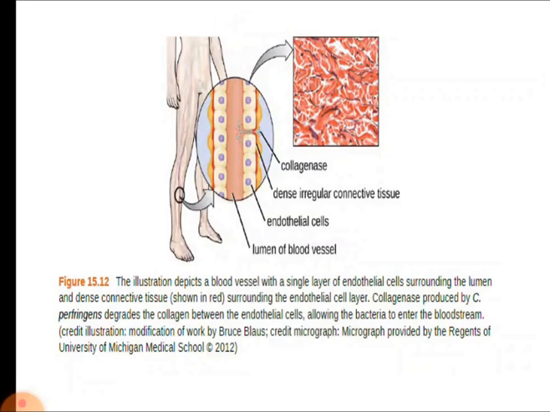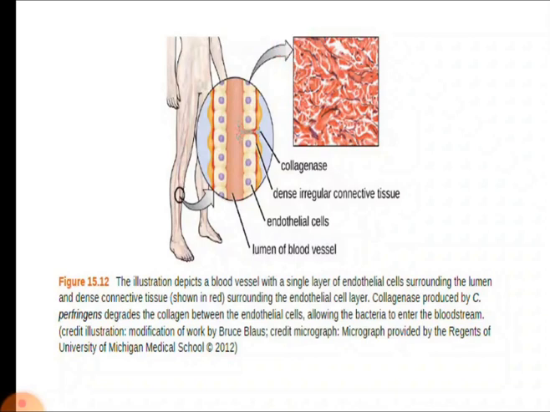So here we can see there is a blood vessel with a single layer of endothelial cells surrounding the lumen and dense connective tissues. So here the dense connective tissues are shown. Collagenase produced by Clostridium perfringens degrades the collagen between the endothelial cells. So here we can see that there is a gap.